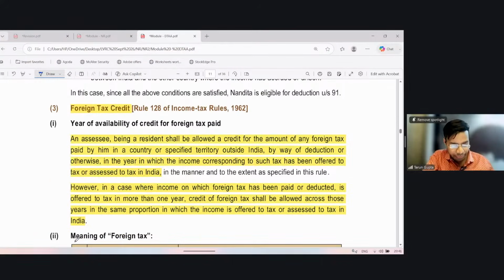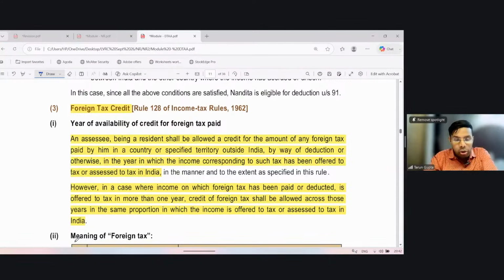Now foreign tax credit. Similar to TDS, it shall be allowed in the year, in the hands of the person who has shown the corresponding income, and in the year in which such income has been shown. If such income has been shown over more than 1 year, then the credit should also be spread in the same ratio.